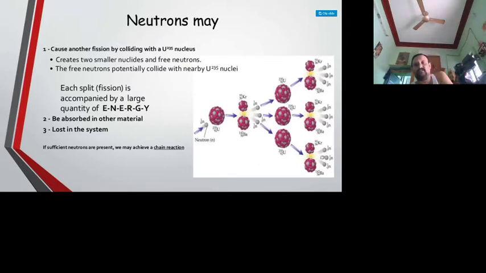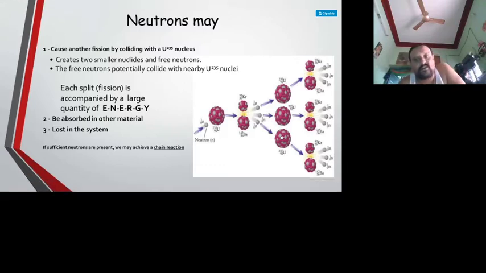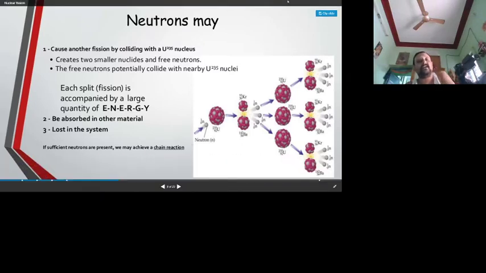Like this, 9 becomes 27. So this is 3 power 2, like a squaring fashion, and it keeps on going. 3 power 1 is 3, 3 power 2 is 9 neutrons, 3 power 3 becomes 27 neutrons, 3 power 4 becomes 81 neutrons. Like that, each fission is accompanied by a large quantity of energy.